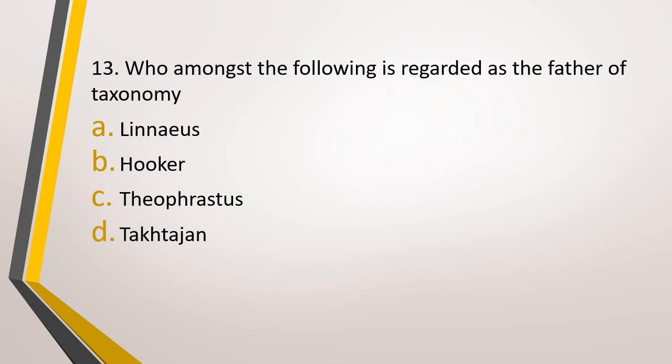Question number 13. Who amongst the following is regarded as father of taxonomy? Linnaeus, Hooker, Theophrastus, or Takhtajan? The correct answer is option A. Linnaeus is known as the father of taxonomy.